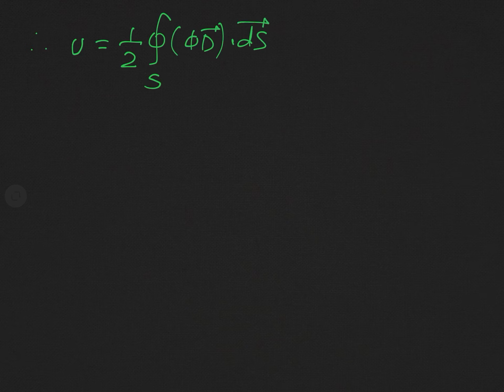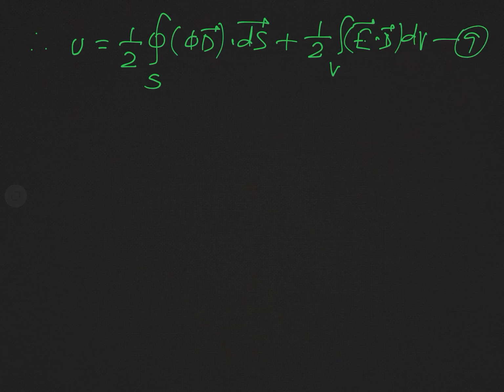Therefore we can write U is now equal to 1 over 2 integral over S phi D dot ds plus 1 over 2 integral over V E dot D dv, and this will be equation 9.